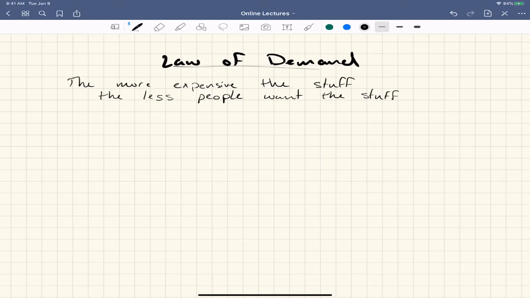The other way to say the same rule is the less expensive the stuff, the more people want the stuff, right? It's an inverse relationship. If stuff is expensive, not very many people want it. If stuff is cheap, inexpensive, a lot of people want it.